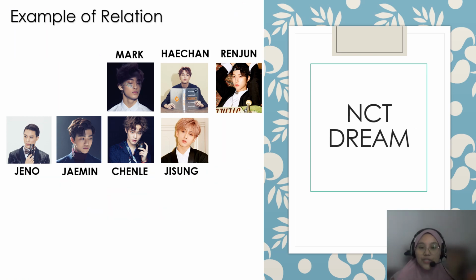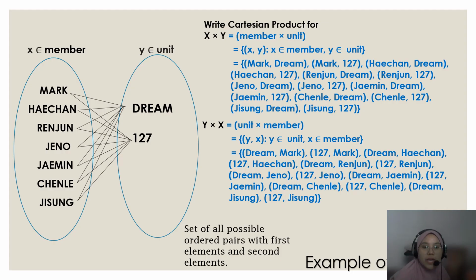So the example today is NCT Dream. To remind you again, Mark and Haechan are also members of 127. As we have learned the definition of Cartesian product, let's see how to answer a question regarding Cartesian product. The example: write the Cartesian product for X cross Y. X is the members, Y is the unit. So the ordered pair is (x, y), x element of members, y element of unit.